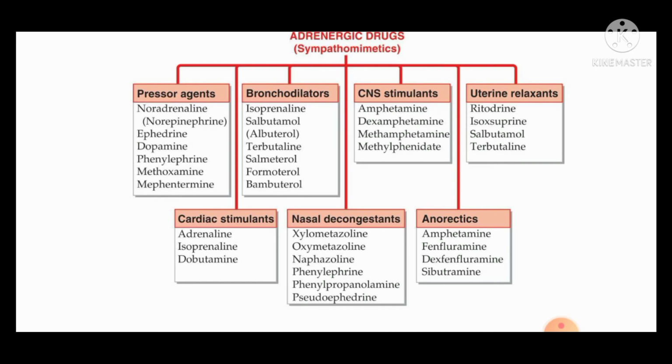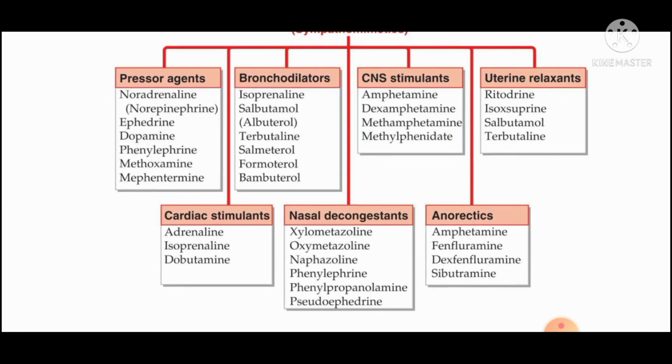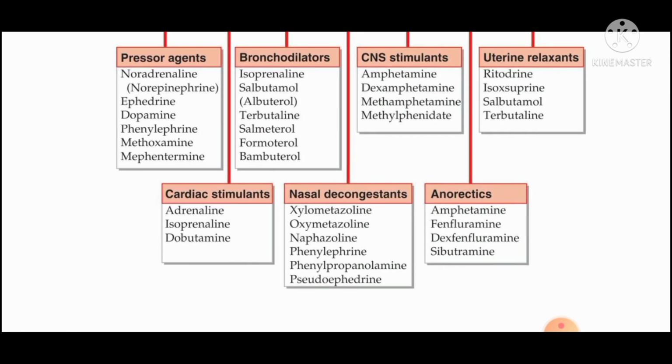Next, uterine relaxants: ritodrine, isoxsuprine, salbutamol, terbutaline. Then cardiac stimulants: adrenaline, isoprenaline, dobutamine. Next, nasal decongestants: xylometazoline, oxymetazoline, naphazoline, phenylephrine, phenylpropanolamine, pseudoephedrine. Next, anorectics: amphetamine, fenfluramine, dexfenfluramine, sibutramine.